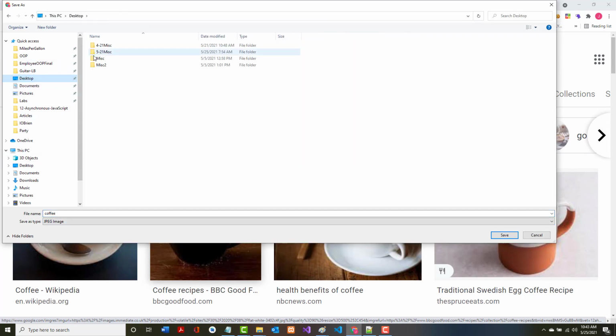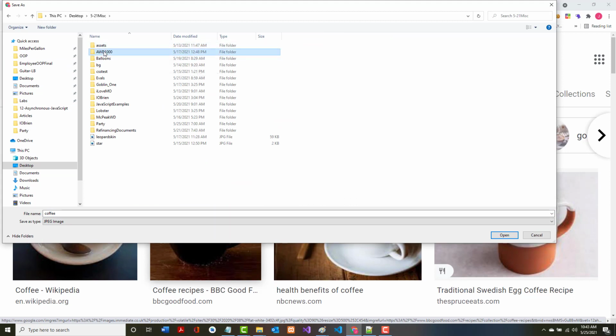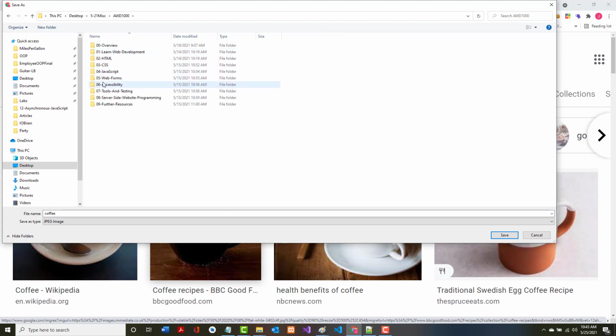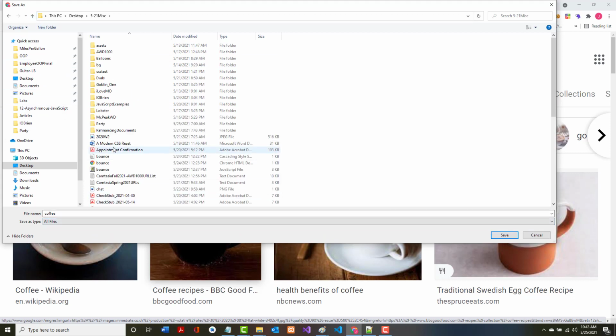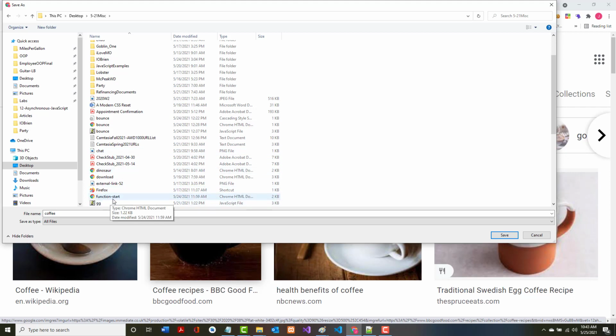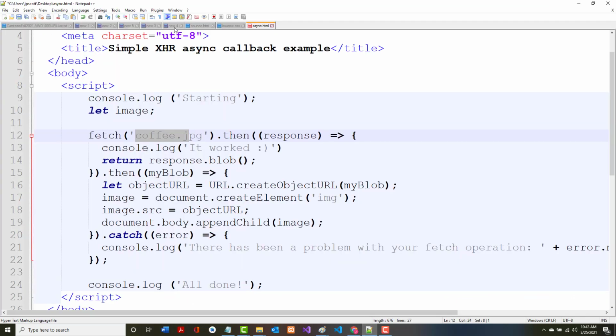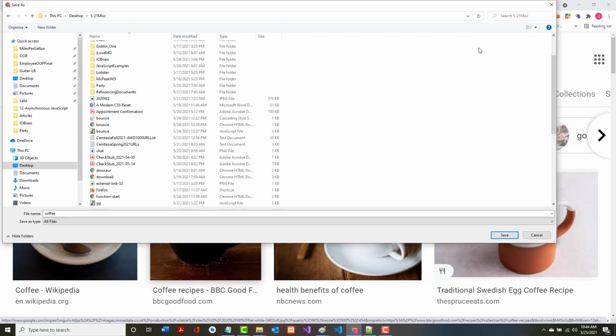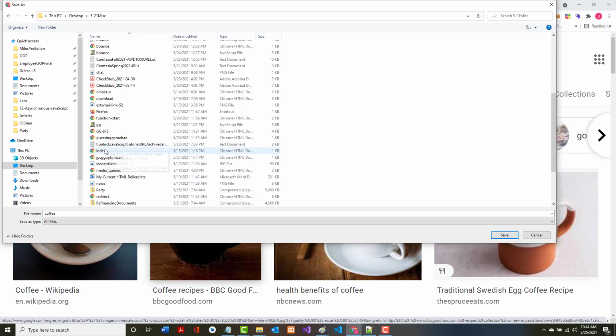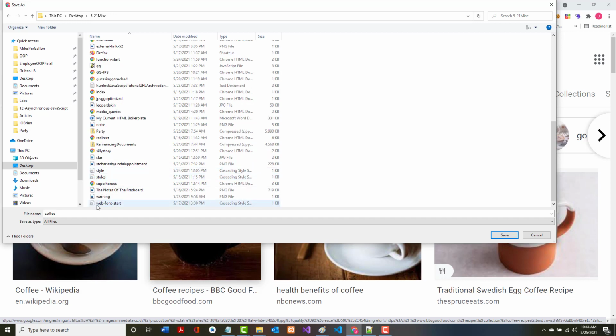I want to save it to where I'm working on my code. So that's in here. It's not in there. I'm sorry. I believe that I've got, so this is my async.html. Is there an async.html here? I'm not sure, but we'll save this to the desktop.